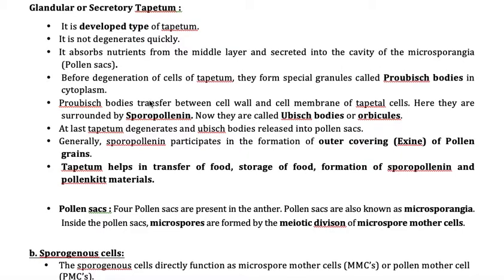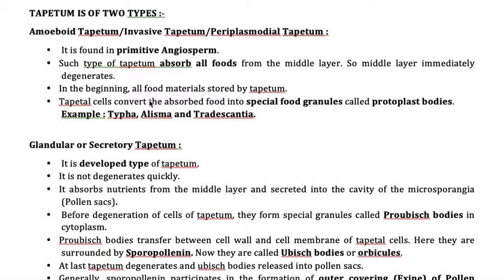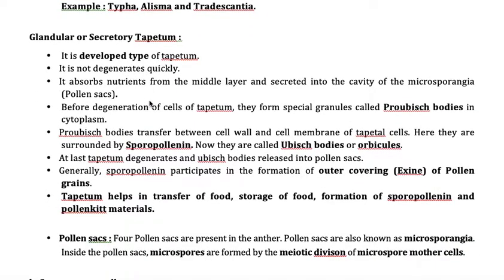Hope you are understanding it. In amoeboid there is only food material, whereas in glandular there are ubisch bodies, that means sporopollenin. And this sporopollenin slowly forms the outermost layer of the pollen grain, which is called the exine. So the tapetum helps in the transfer and storage of food, the formation of sporopollenin, and also pollen kit.